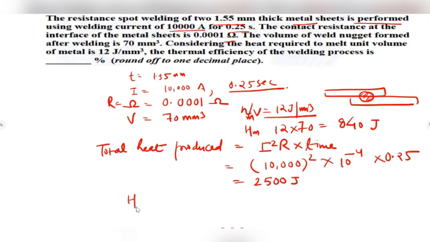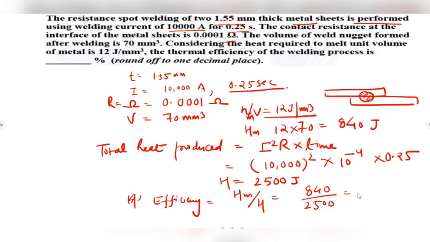Now we have to calculate the efficiency. Efficiency will be given by total heat for melting divided by total heat input. So total heat required for melting is 840 divided by 2500. After calculation, this will come as 0.336.